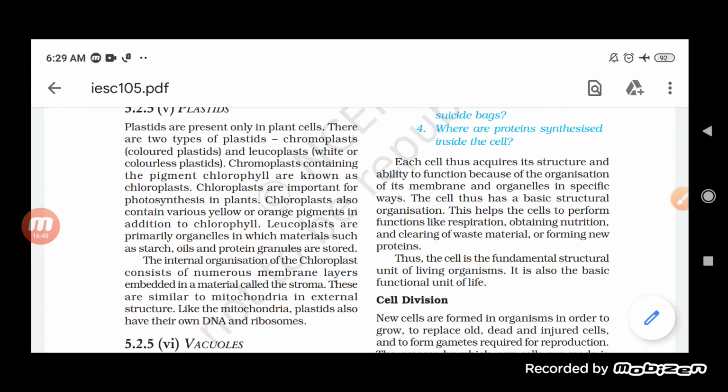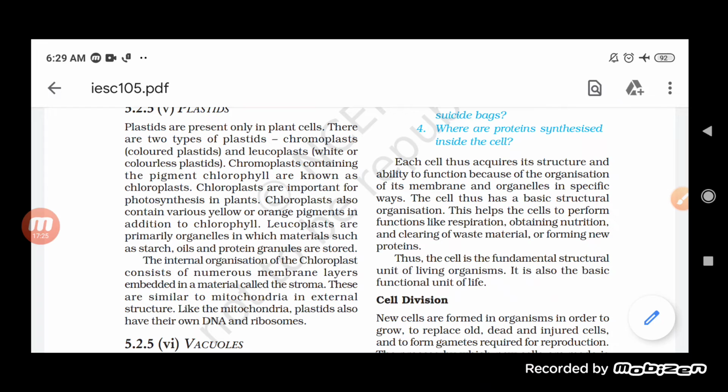And that chlorophyll is the pigment which is present only in the chloroplast. What is the role of this chlorophyll? You know that in the process of photosynthesis, chlorophyll plays a really important role. The process of photosynthesis includes sunlight, carbon dioxide and water, and they react in the presence of sunlight, forming glucose, and oxygen is released along with it.